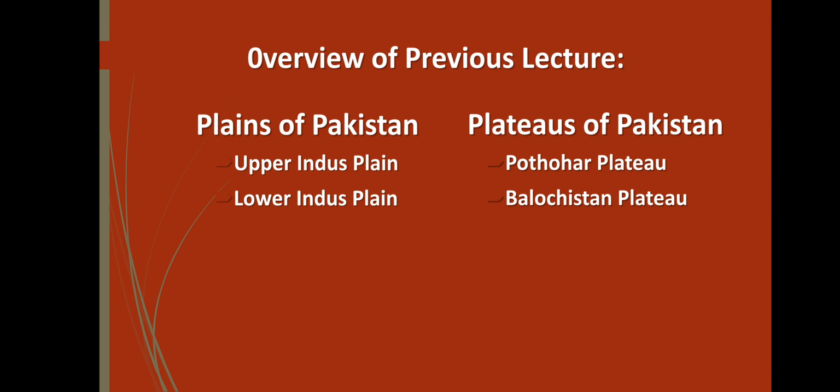In Pothwar Plateau, we have discussed that the important hills are Kala Chitta and Margalla hills, and the height of Pothwar Plateau is 300 to 600 meters, and the important river of Pothwar Plateau is the river Swan. Then we discussed the Balochistan Plateau. Balochistan Plateau lies in the west of Koh Suleiman and Kirthar range. The height of Balochistan Plateau is 900 meters, and the important mountain ranges are Toba Kakar and Chagai mountains, and the important rivers are Gomal, Zhob, and Hingol.